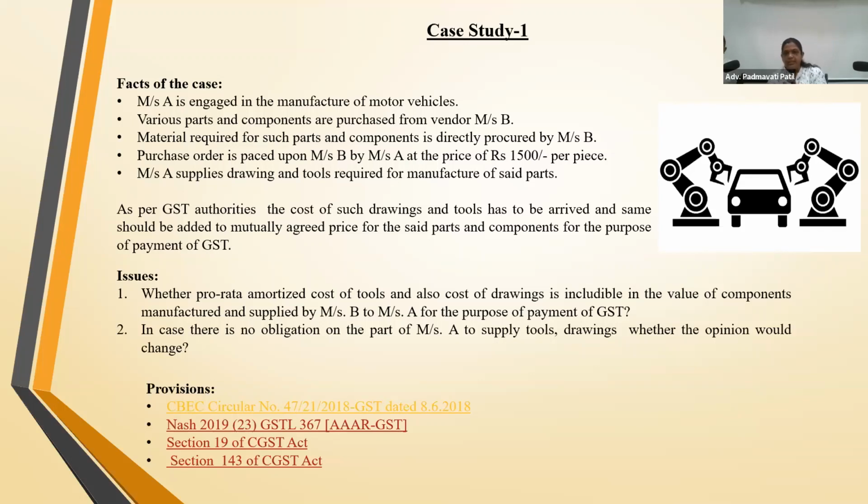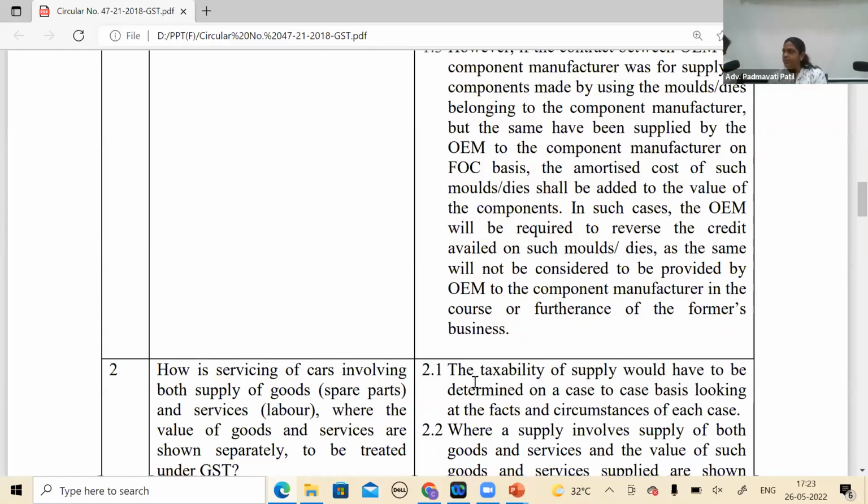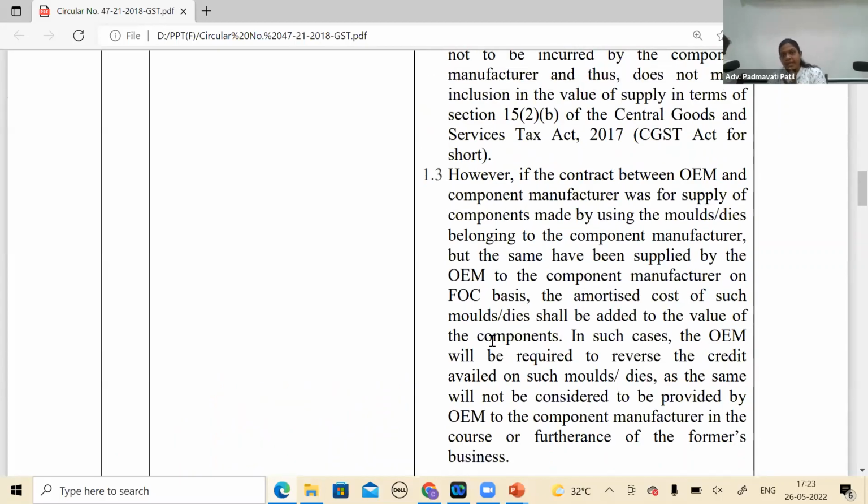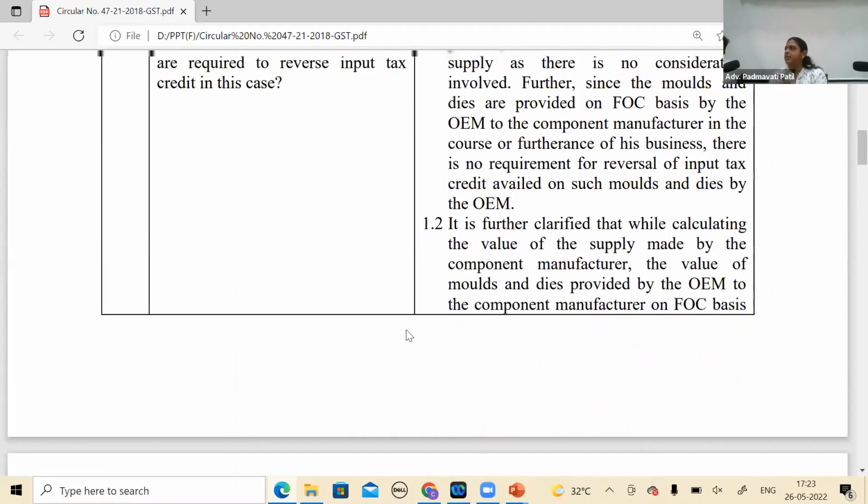Because if you see in that circular, initially they have mentioned that there is no supply, since it's free of cost, there is no consideration, and he did not reverse the ITC. But they have carved out a situation that if it's a contractual obligation, only then maybe it has to be included. So I think that point of yours gets answered in the first 2 points, wherein they are saying that there is no supply, no consideration.